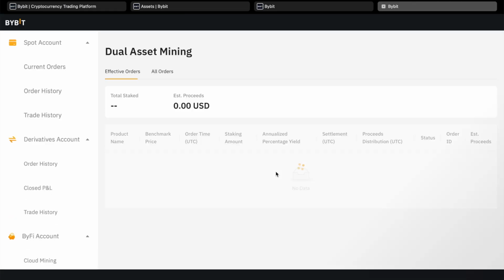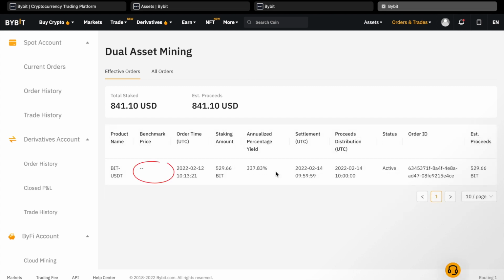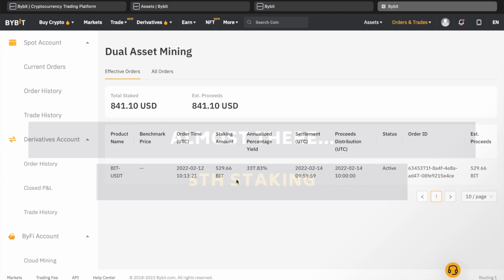By the way, note how the benchmark price is empty here, after I submit the order. Based on the official documentation, the benchmark price is updated every 5 minutes, so what we've been seeing on the order page was always an estimated benchmark price. A more precise value is inserted here only 5 minutes after your order was submitted. The value that we saw some 15 seconds ago was 1.592. So let's fast forward again by 2 days, and see the final results of this order.